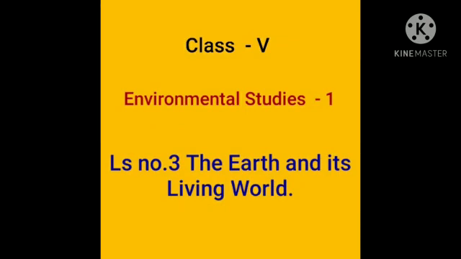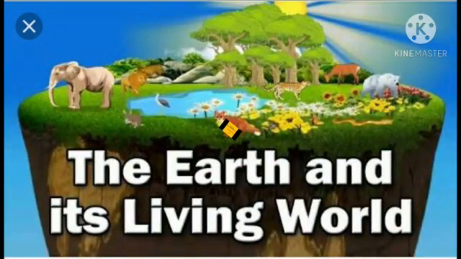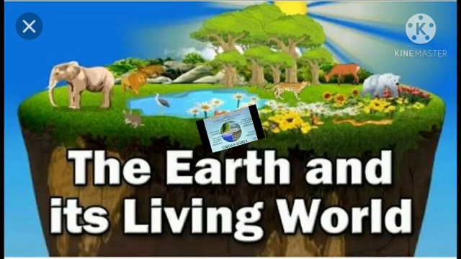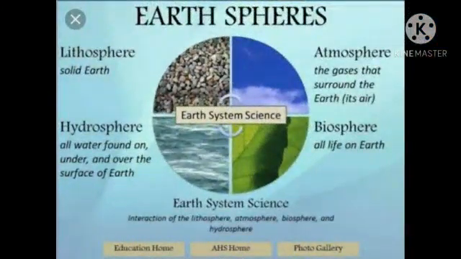Lesson number 3, The Earth and its Living World. So, students, in this lesson, we are going to learn about our Earth and about our world. First, I am going to explain you all about the spheres of the Earth. So, here is the diagram of Earth's spheres. There are four systems in the science of our Earth spheres.